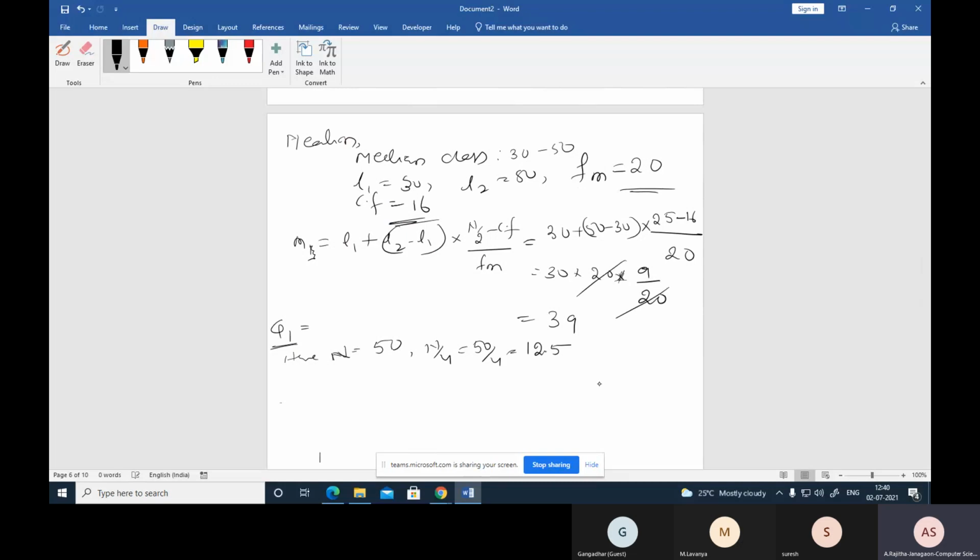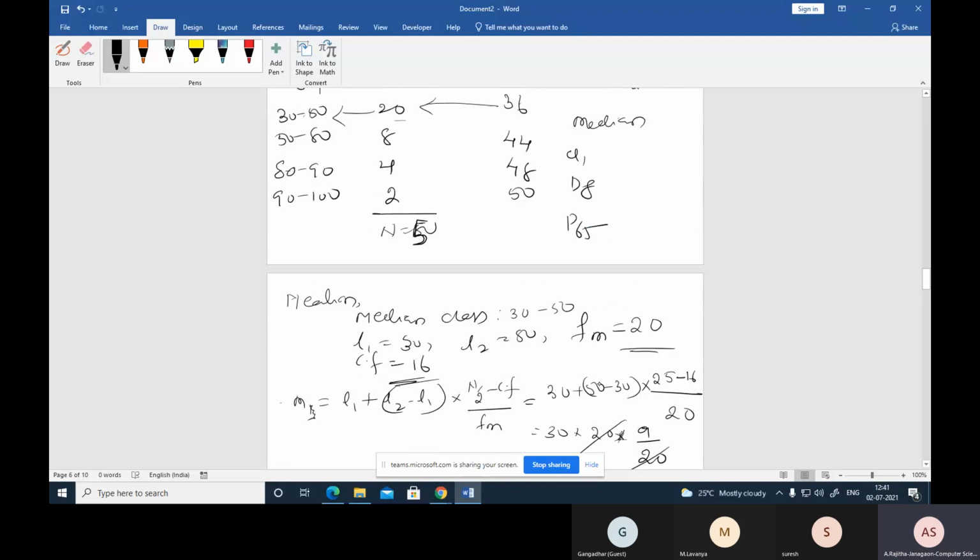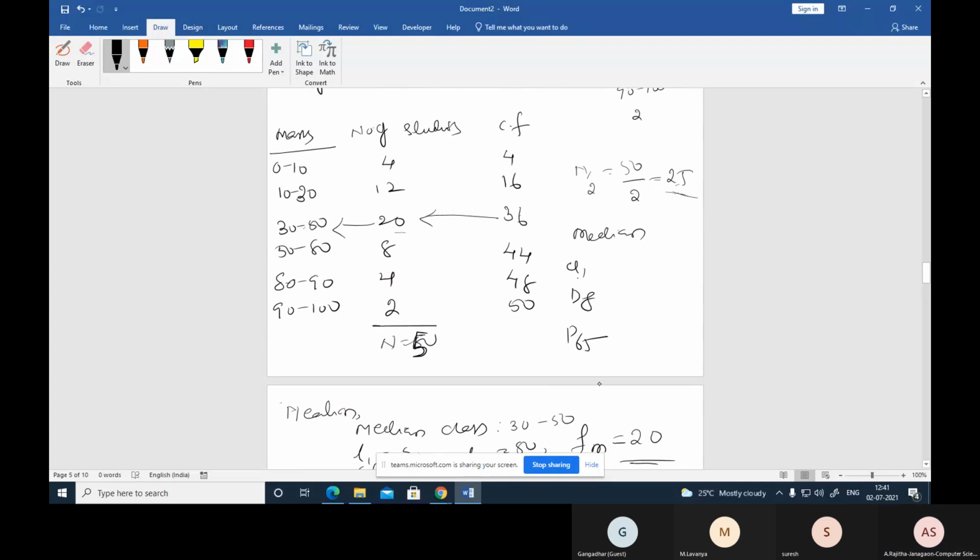Now 12.5 corresponds to which class interval? Now you can observe that 16 is greater than this 12.5. Now this is the first part, the quartile class.